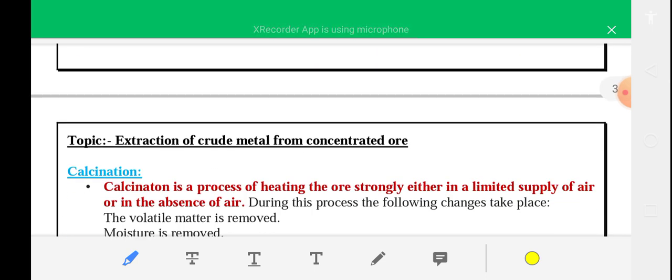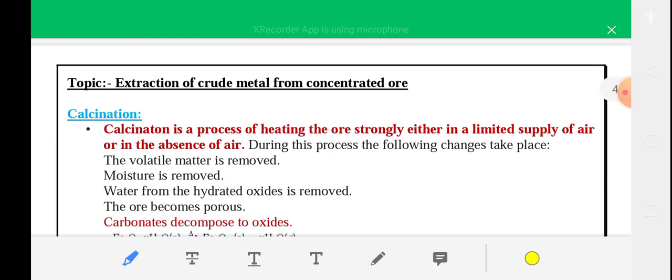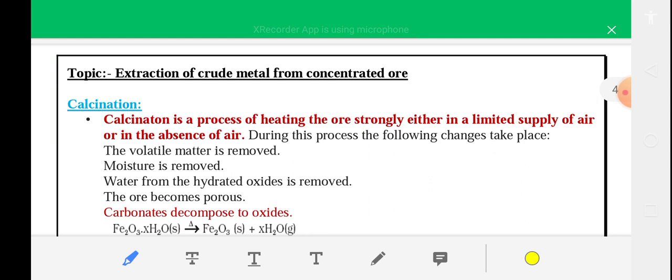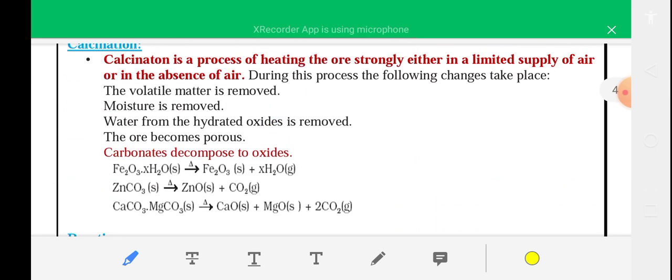Now see, the next topic is extraction of crude metal from concentrated ore. After concentration, you have to convert the concentrated ore into oxide form. To make the concentrated ore into oxide form, you have to do two simple processes. One is known as calcination, another is known as roasting. Okay.